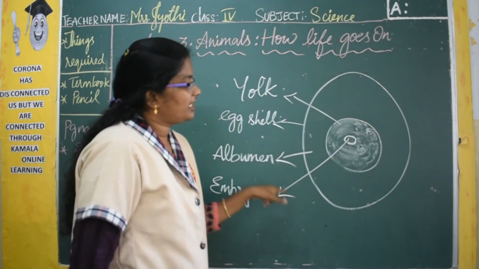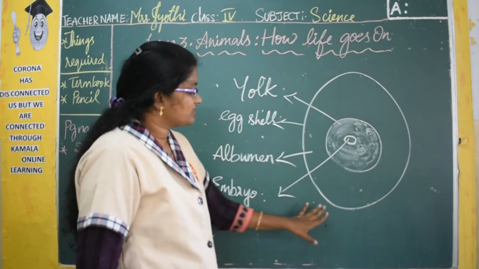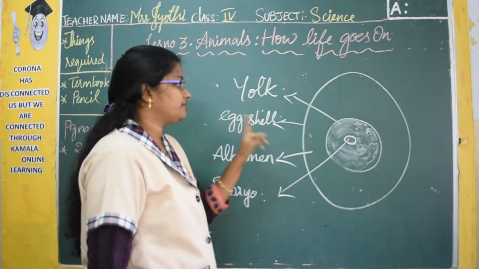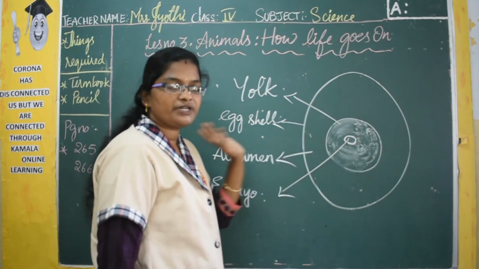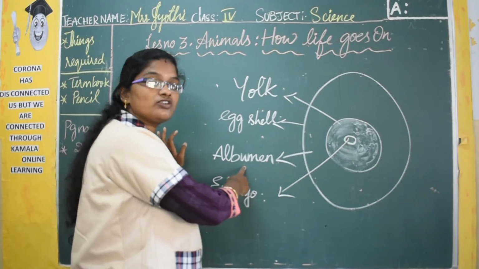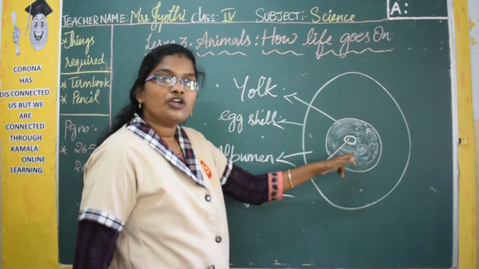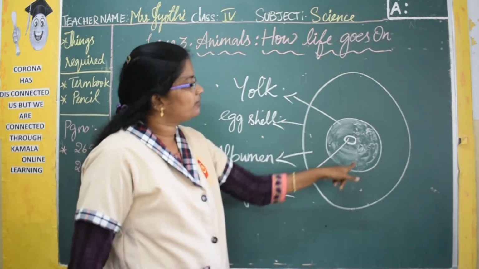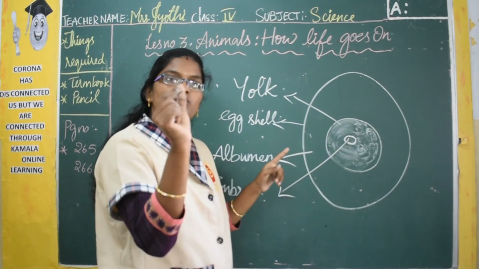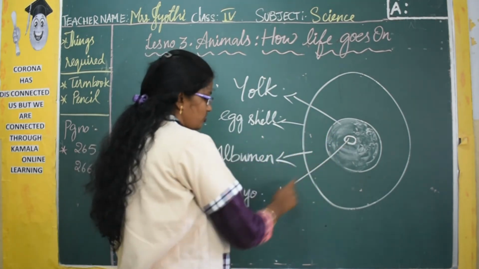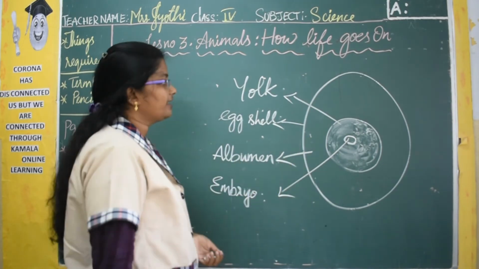So the outer, hard shell is going to protect the yolk and the embryo, so it is called the egg shell. And inside that you can see a white colored transparent liquid, and that is called albumen. That albumen is going to protect the yolk. This yellow colored part is called the yolk, and inside the yolk you can see a tiny white drop, and that is called the embryo. So these are the parts of an egg.